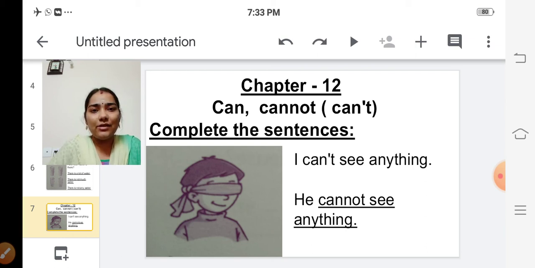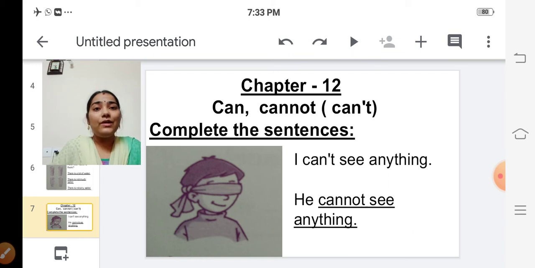Look at the picture. What is there in the picture? A boy, isn't it? He is a boy. What does he say? I can't see anything.